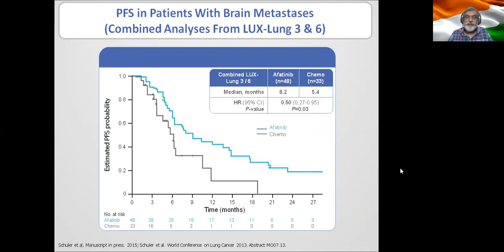Whenever you have a rare disease or you have a rare occurrence, there might be a need for combined analysis. But this combined analysis is like comparing apples to oranges, and therefore this difference, which is statistically significant, should be taken with a pinch of salt, especially since after 12 months, the number of patients at risk are really small.